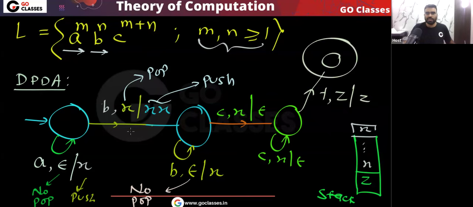So this is your DPDA, you can easily see. That is the reason I can say this language is DCFL, because I can create a DPDA. That is the reason this language is a DCFL.